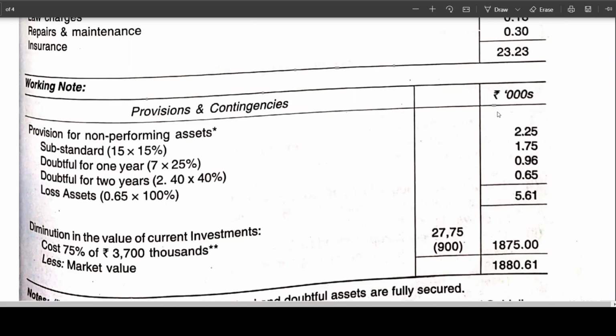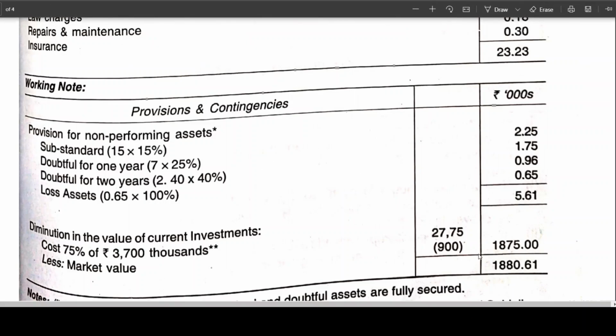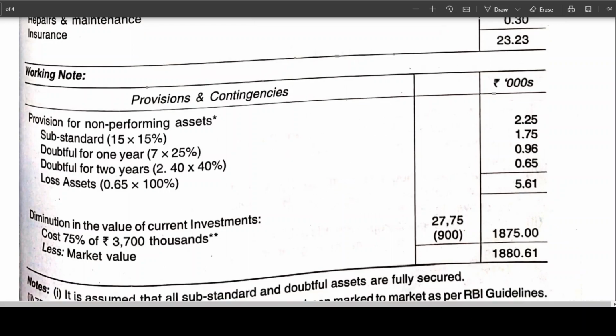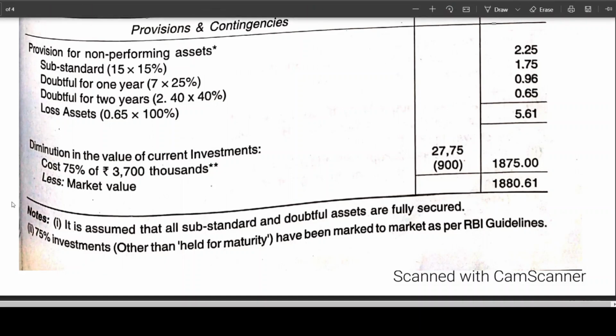Now we can go for the solution. But one more thing, when we are calculating provision for non-performing assets, we have assumed all these things as secured. This also we have learned, my dear friends.